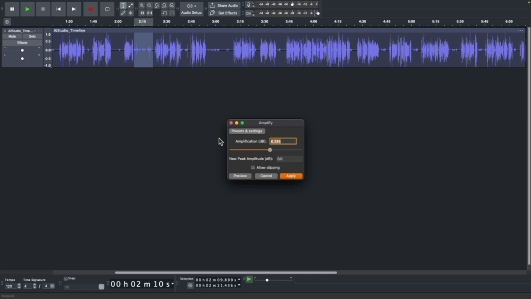Okay, looking at your waveform, it seems like the louder voice is around 6 decibels higher than the quieter voice. So a good starting point would be to reduce the amplification of the louder voice by about 6 decibels, or amplify the quieter voice by the same amount. Then preview the result. If the voices are still not balanced to your satisfaction, you can adjust the amplification further in small increments, previewing it every time until you are satisfied.